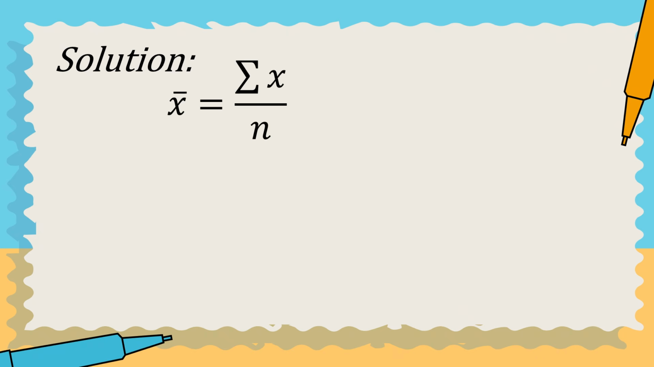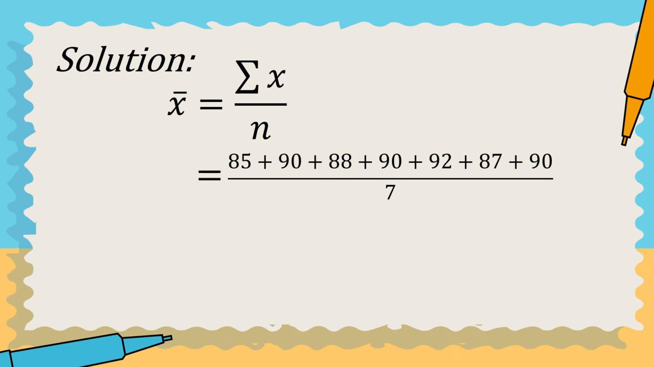Let us now get the mean of the given problem. To begin with the solution, the first thing that we are going to do is to write the formula to get the mean of ungrouped data. The formula is x bar, or mean, is equal to the summation of x, or the sum of all the values, divided by n, or the total number of values. In the given problem, the math quiz scores are 85, 90, 88, 90, 92, 87, and 90.